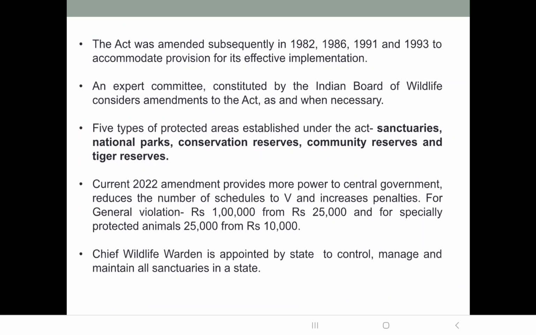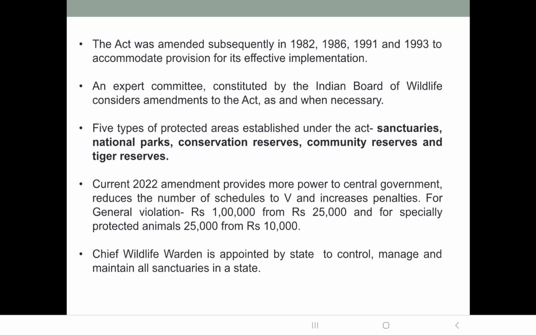Then the act was amended in 1982, 86, 91, 93 to accommodate provisions for its implementation. That means the changes were made subsequently to accommodate different provisions in the act. Now, under this act, if any changes have to be made, the expert committee constituted by the Indian Board of Wildlife will consider the amendments.